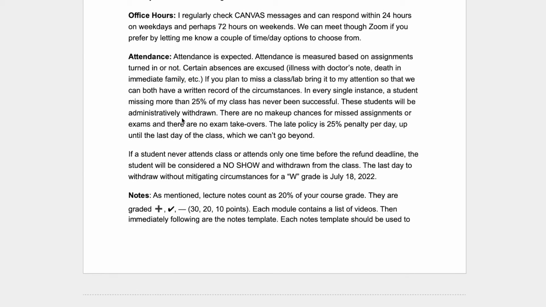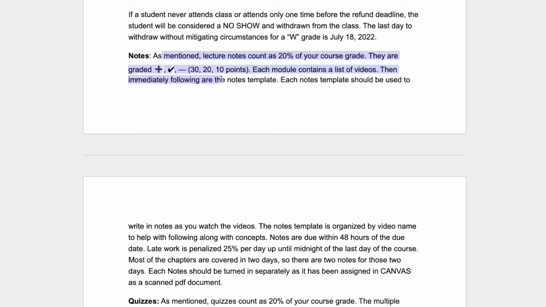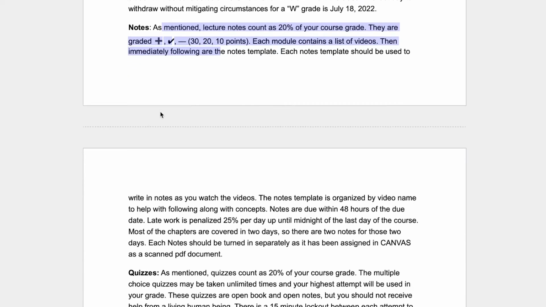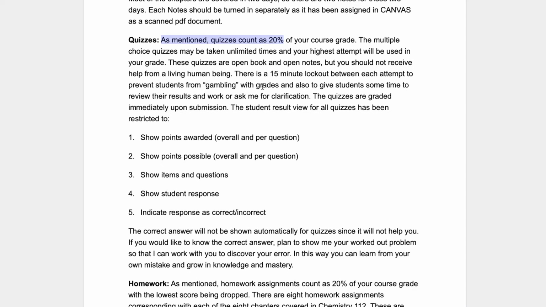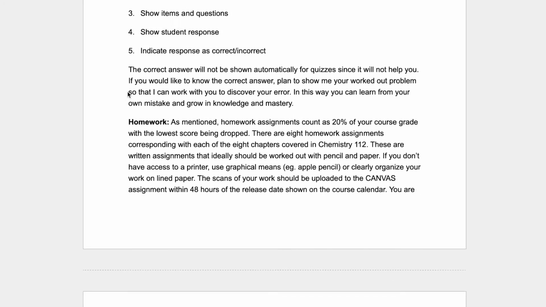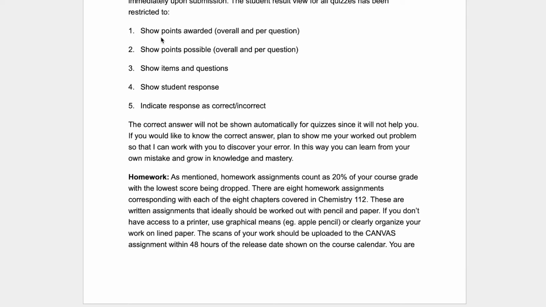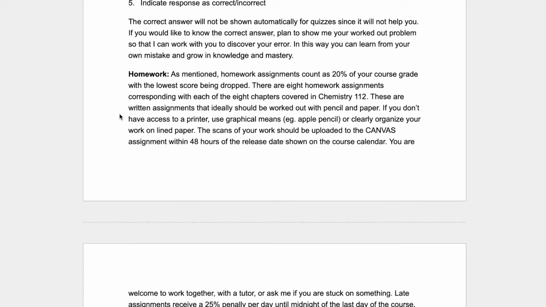There's some attendance information, and then there's more detail about the notes, okay? I grade them plus, check, minus, okay? They're very briefly graded or commented on. Quizzes are multiple choice, fill in the blank, things like that. And you can take those as many times as you want, but there's a 15-minute lockout between each attempt, okay? I do show which questions are marked wrong and what your response was, okay?